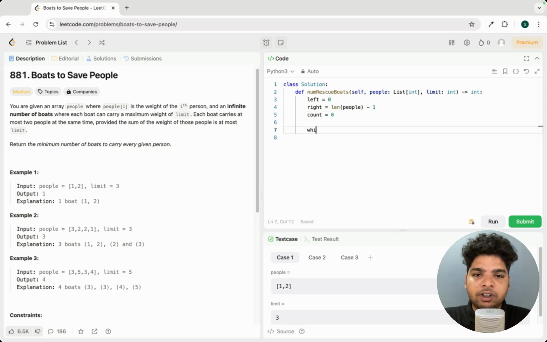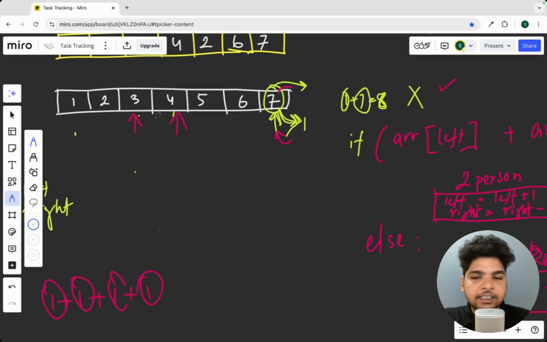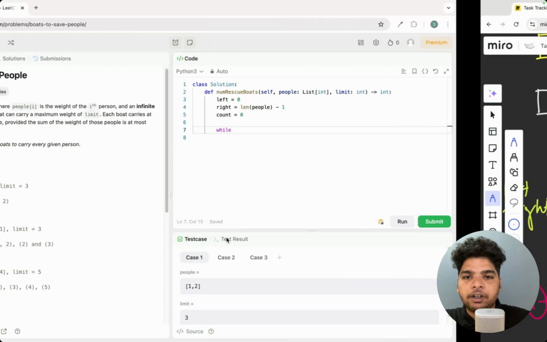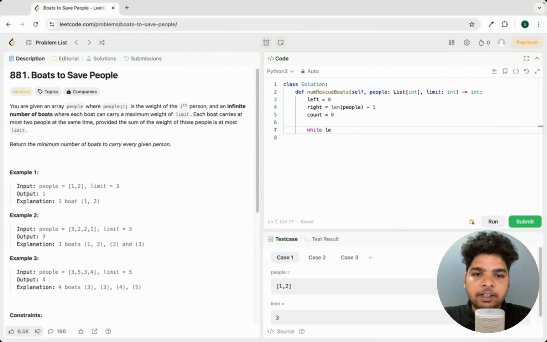Now we'll take a while loop, and it will run until the pointers are not overlapping, right? So let's say left is here, right is here. Until then we can do. Also, if left and right are at the same position, that case we can also consider. But if left is here and right is here, then we'll stop this while loop, right? So the condition would be left less than or equal to right.